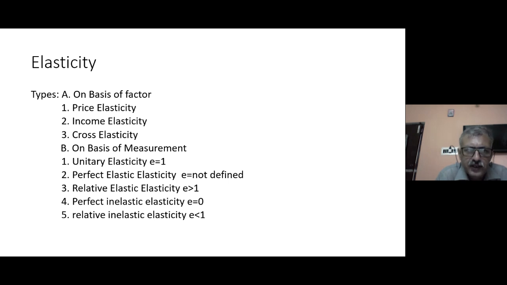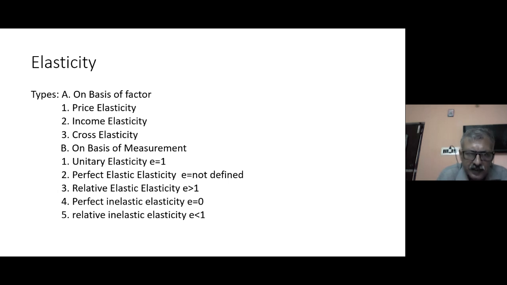Unitary elasticity means that the rate of change in demand or supply is equal to the rate of change in any of the factors. Suppose there is a 10% change in the price of a commodity and the change in demand is also 10%, then the relationship of both is constant. So the rate of change in demand is equal to the rate of change in the factor. We call it unitary elasticity.